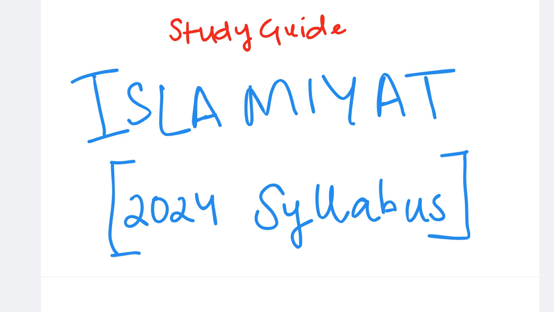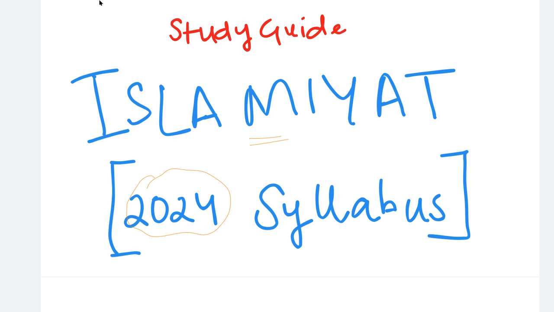In our last video, I was covering the syllabus of 2059 Pakistan Studies and I explained to you guys all the changes that came to that syllabus, which were quite literally nothing. So in this video, I decided to make a similar one for Islamiyat as well, because I know a lot of students have the concern: what are the updates that Cambridge have introduced in the new syllabuses that they've launched for 2024? There are not a lot of changes in the Islamiyat syllabus either, but we're going to take this video as a revisionary video of the paper pattern and the overall syllabus of Islamiyat.